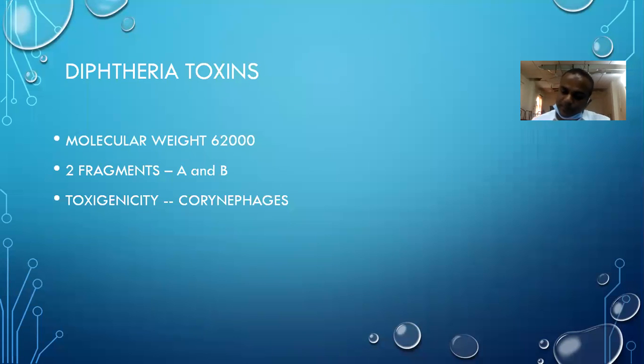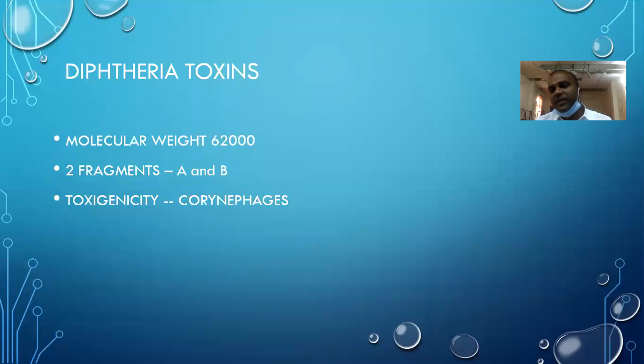Coming to the toxin, the toxin production differs between strains. Some strains produce it abundantly, that is in large amounts, and some produce very small amounts. But qualitatively, all are effective. The toxic effect of the toxin is almost equal for all the strains, 85 to 90 percent. Next, the molecular weight is 62,000, and it contains the two fragments A and B.